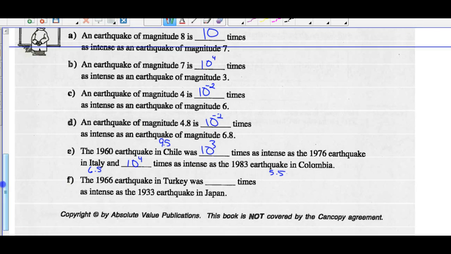And finally, the 1966 earthquake in Turkey had a scale reading of 6.9, and the one in Japan in 1933 had a rating of 8.9. So that is 10 to the exponent negative 2 times as intense. All right. So if we're going to compare earthquake intensities, that's the next page.